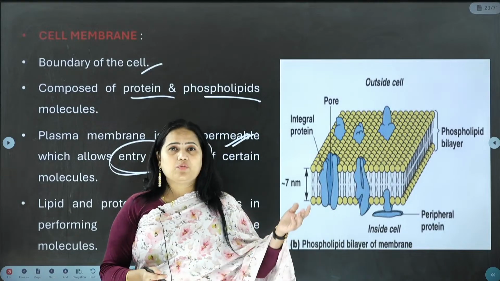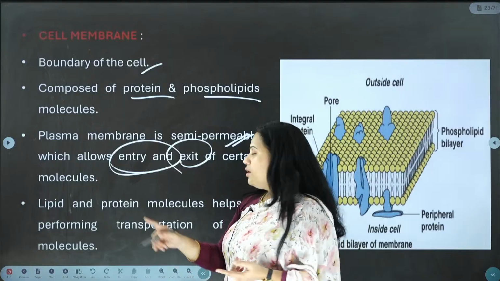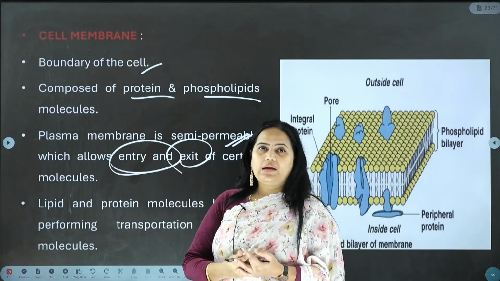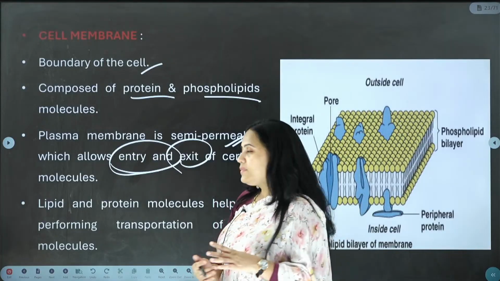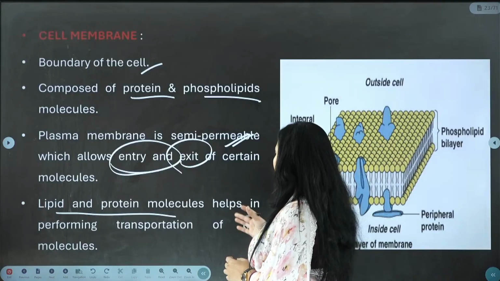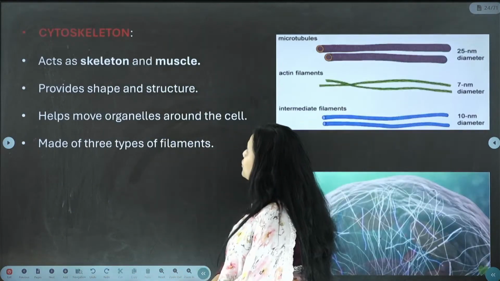The cell also needs certain molecules to enter, and there are certain molecules which have to exit out of the cell. All these things are performed by the cell wall, glycocalyx, as well as the cell membrane. It is also made up of lipids and protein molecules, which perform transportation of the molecules. This is the function of it.